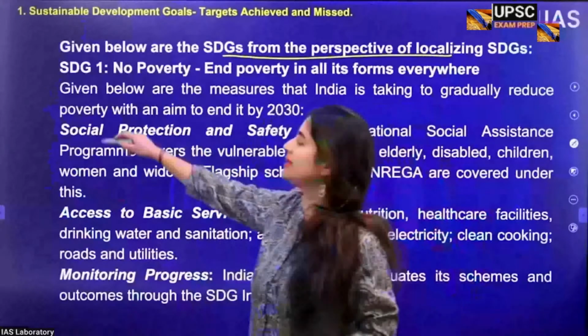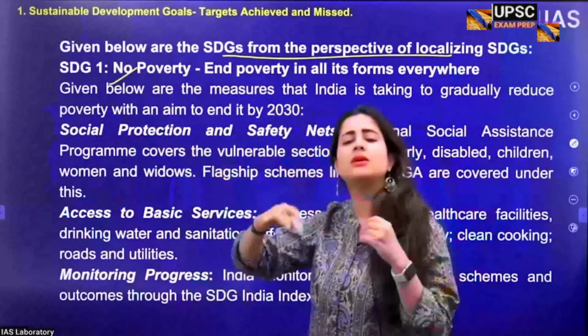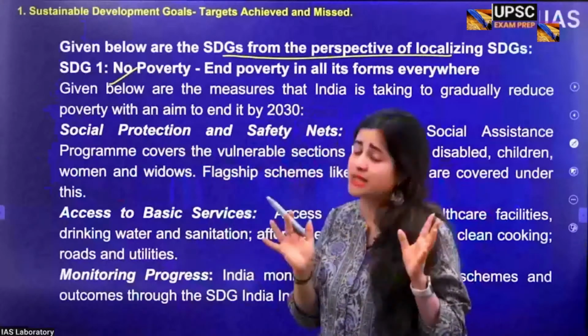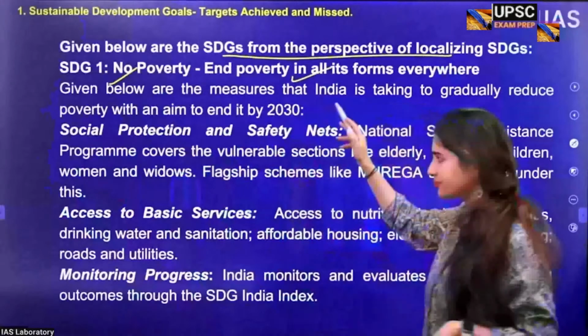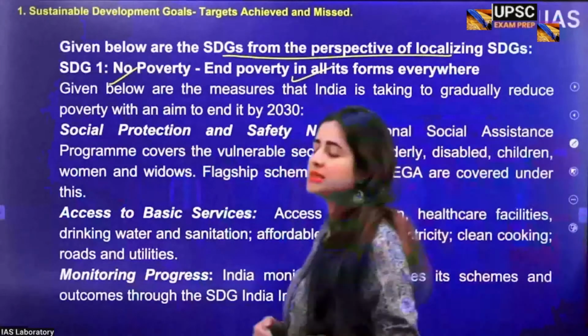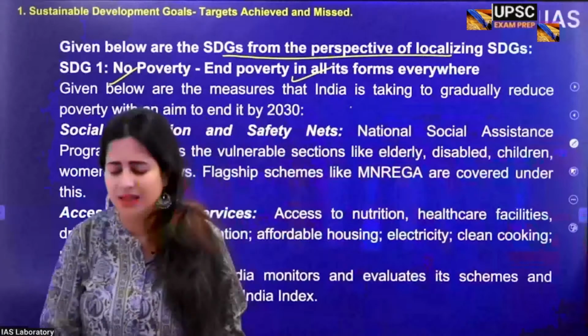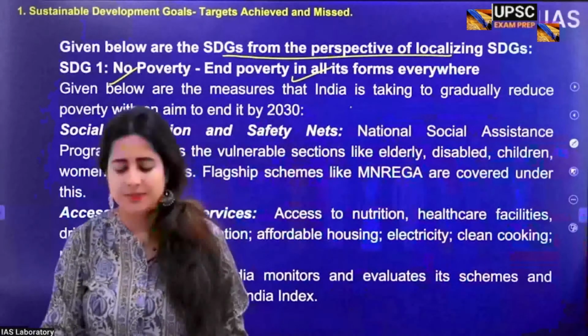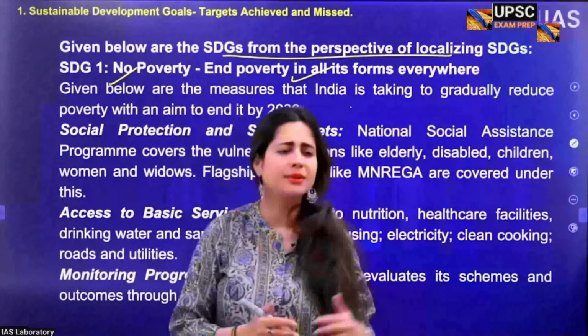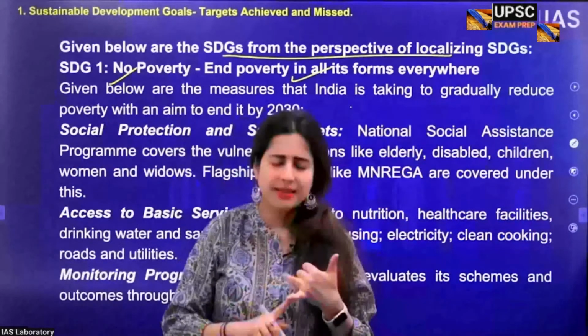Alright, so talking about SDG 1, which is to finish poverty in all its forms everywhere in the world by 2030. Now, a very ambitious goal, of course. Talking about Indian society, the problem is that the Indian government is dealing with a massive problem of poverty. It comes as a part of our inherited structure as well.